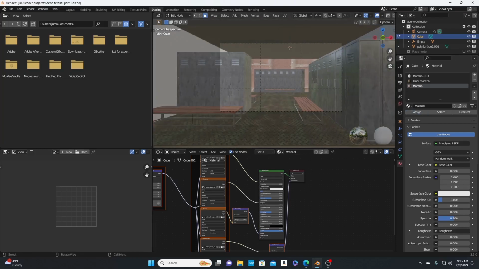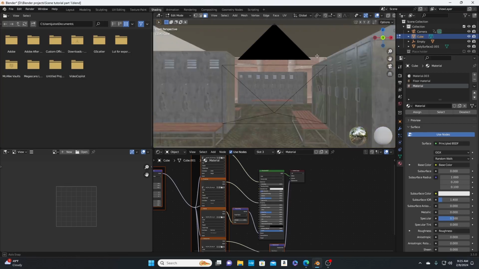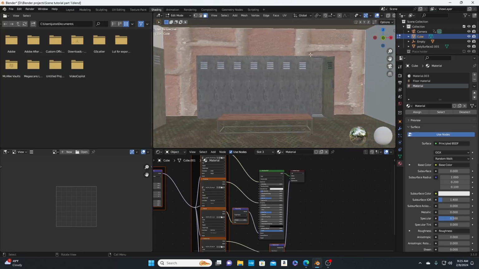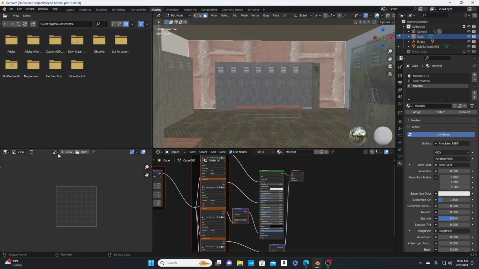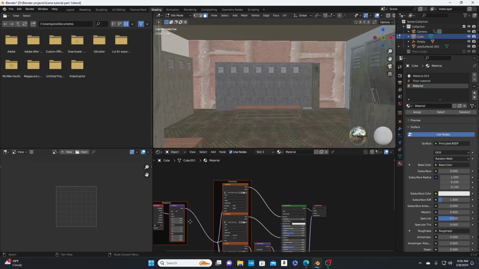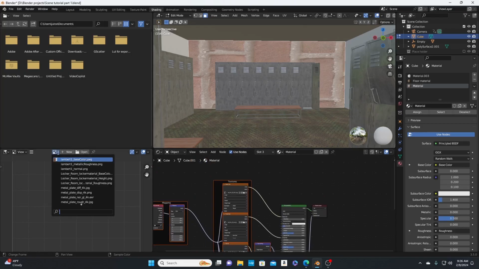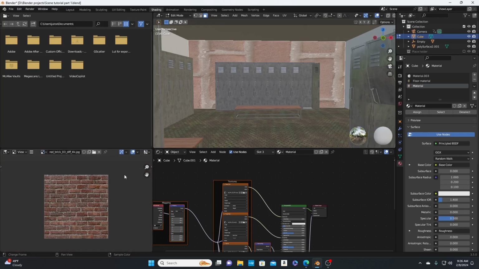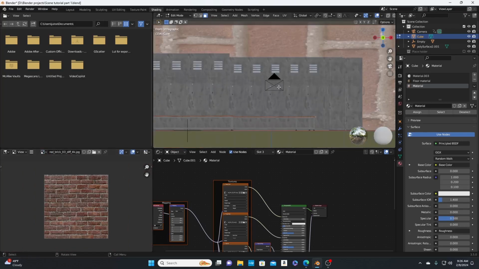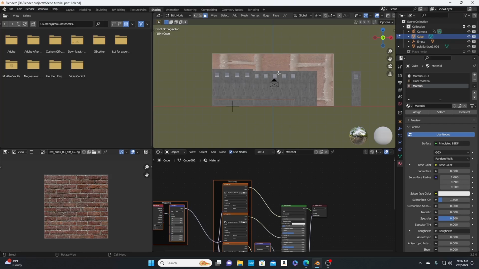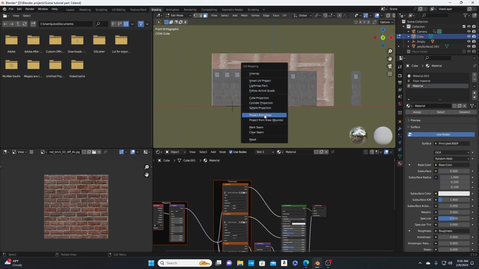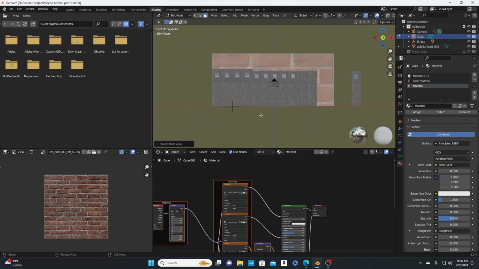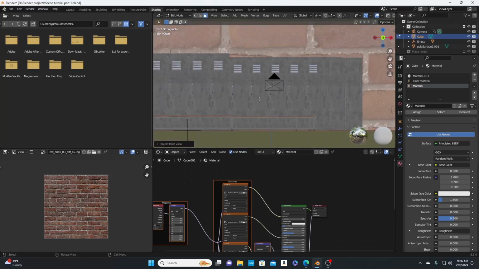Alright, so now you see it's assigned, but now the brick is placed weird. So let's bring one of the brick images in. I can just type it right here, brick. And then we can hit U and unwrap, project from view.